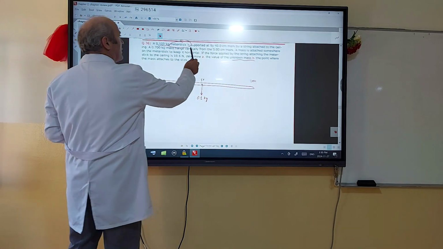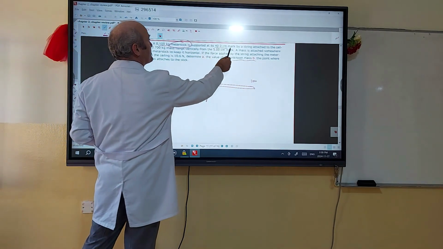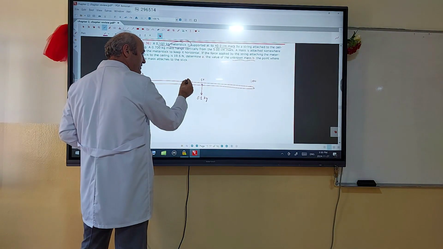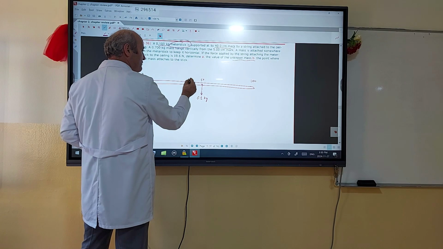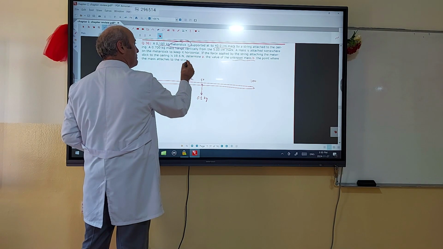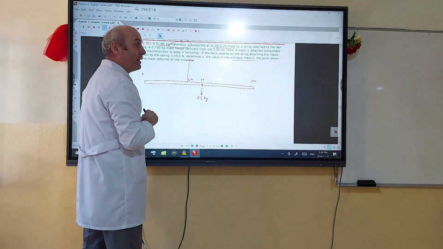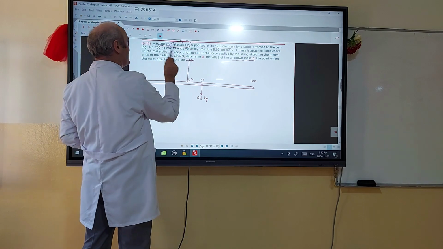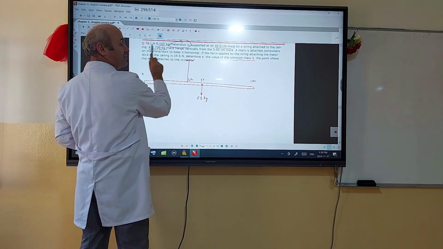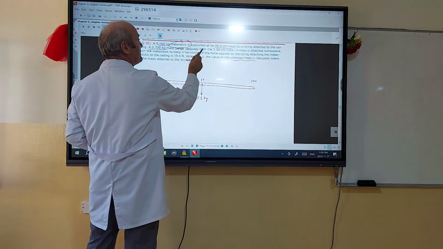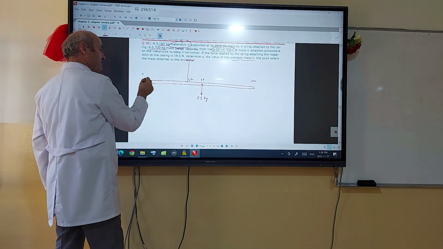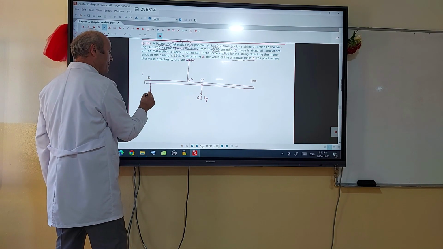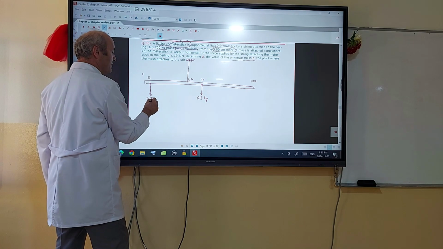Then, it says that it is supported from the 40 centimeter mark. From 50, 10 centimeters earlier, that reads 40. From the 40 centimeter mark, it is supported by a rope attached to the ceiling. Another mass, a 0.7 kilogram mass, hangs vertically from the 5 centimeter marking. Here, at 5 centimeters, you are going to support another mass, which is 0.7 kilogram.